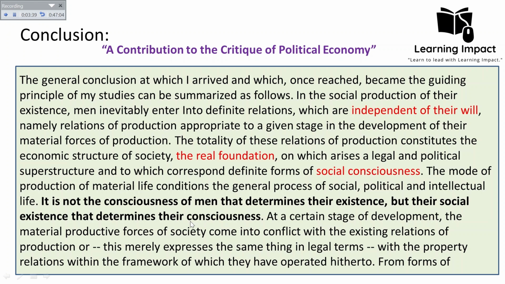Social existence is all about the base, because it involves social relations, property relations, and the means of production, and it determines the consciousness. At a certain stage of development, the material productive forces of society come into conflict with the existing relations of production, which we discussed in the form of emergence and exploitation, how one society emerged out of the other. In slavery society there was no incentive, but in the feudal society there was a kind of incentive, an opportunity for the slave to have some ownership, a small piece of land. That is why it moved from one society to another.